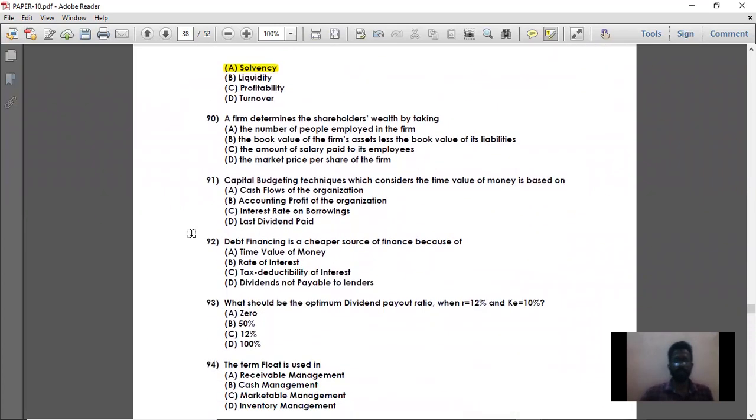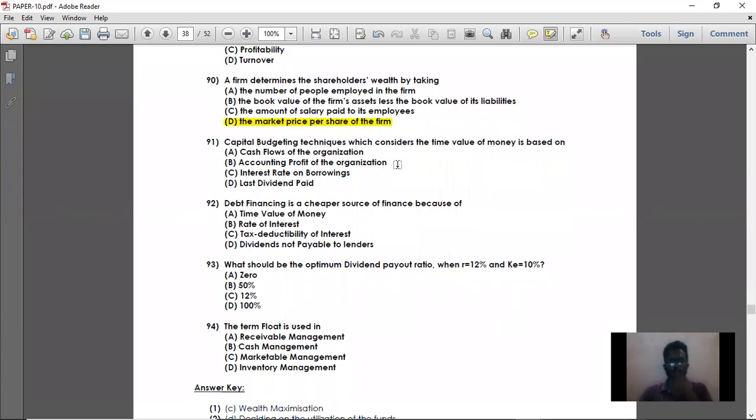So next, question number 90. A firm determines shareholders' wealth by taking the market price per share of the firm. It is also a repeated question. So market price per share of the firm determines the changes in the shareholders' wealth. Then question number 91. Capital budgeting technique, which considers the time value of money, is based on cash flow of the organization. So based on the cash flow of the organization, your capital budgeting techniques consider the time value of money.